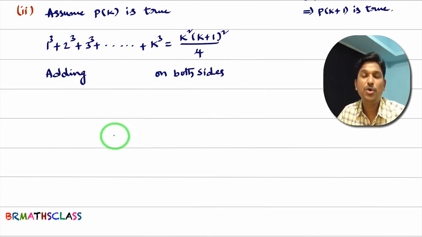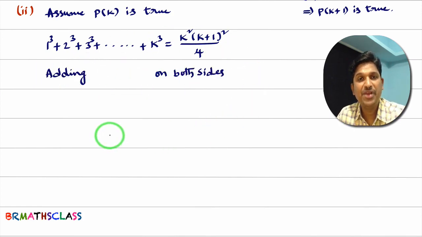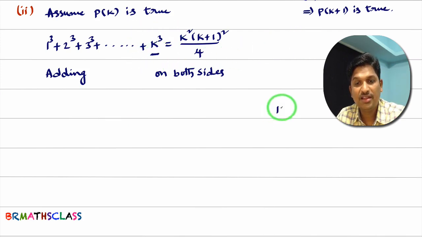We will add a term on both sides. What term will we add on both sides? You see here, what is there? k cube is there. The kth term is k cube. In this, wherever k is there, you write k plus 1.